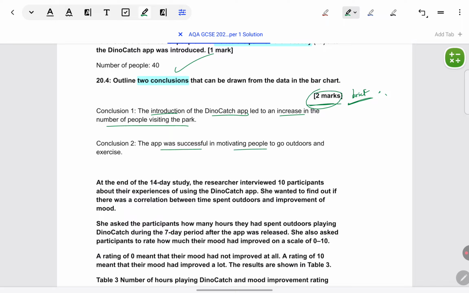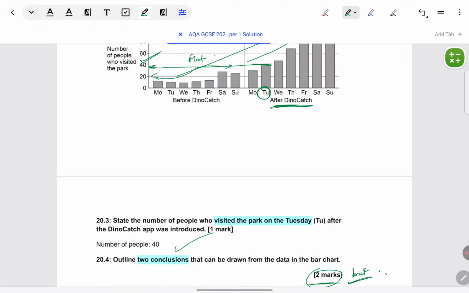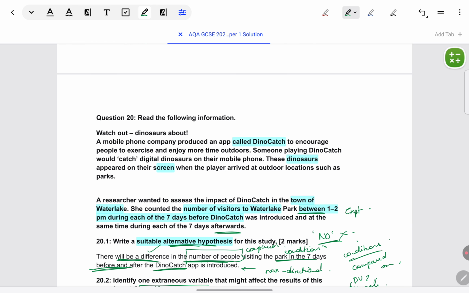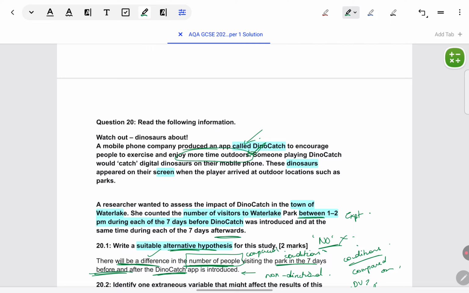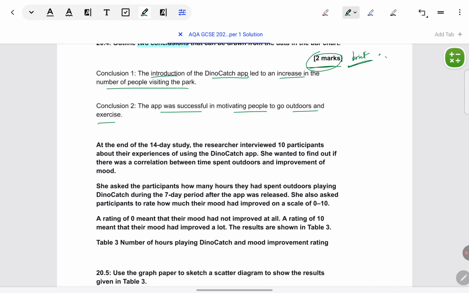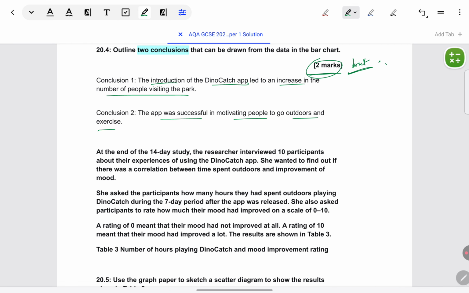App was successful in motivating people to go outdoors and exercise. From where did this come? In the beginning, they've mentioned the purpose. They wanted people to enjoy outdoors. So, of course, they'll want to make an inference about this. The researcher is expecting something to happen. Once they get the numbers or the results, they will come back to see whether this expectation has been met or not. So the second conclusion is in line with that.